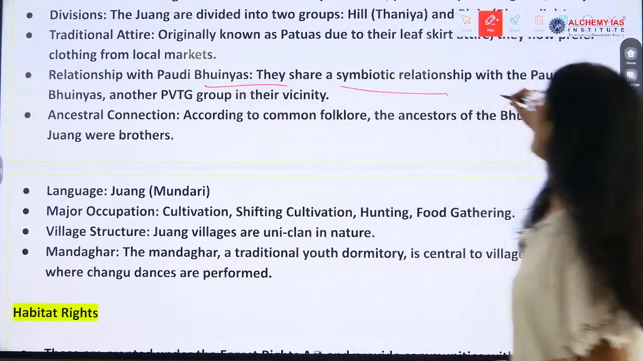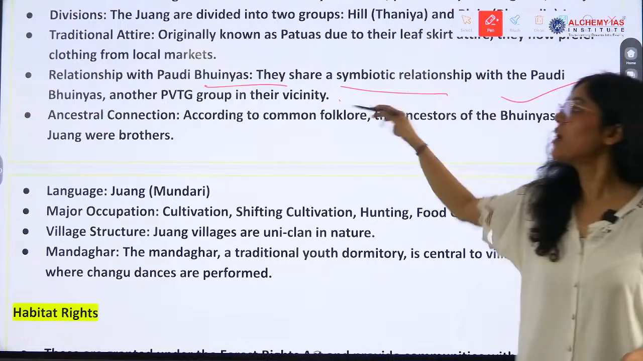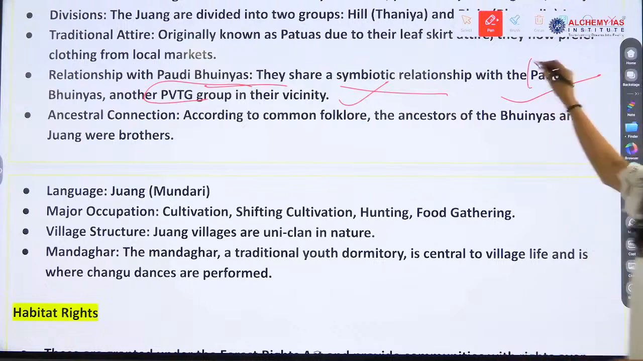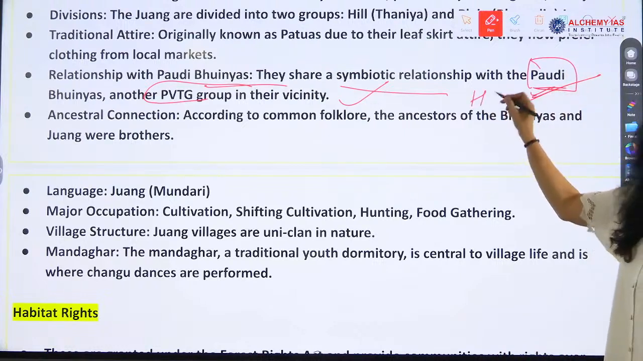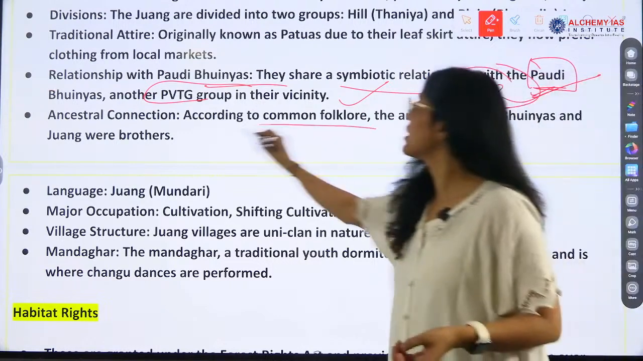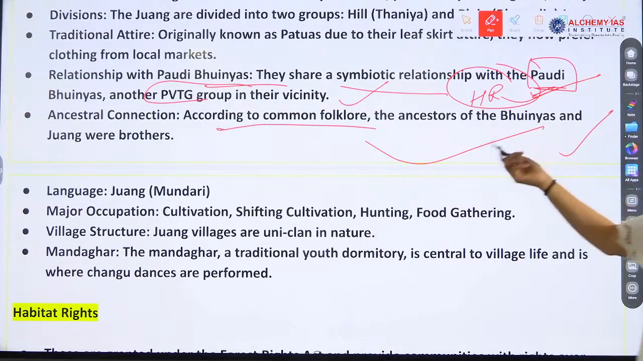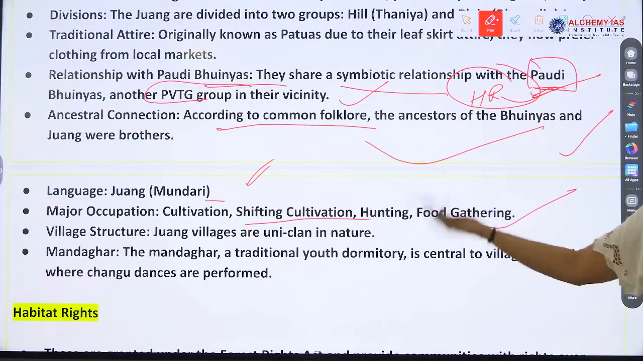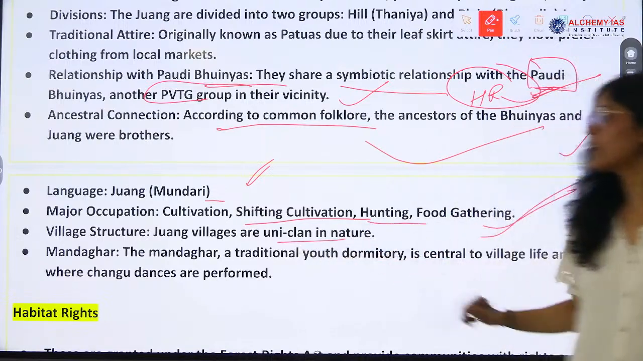They share a symbiotic relationship with the Paudi Bhuyans, another PVTG group, and the Paudi Bhuyans were the first people to get habitat rights. This is also important. The Paudi Bhuyans were the first PVTG to get habitat rights, and now the Juang tribe is the 5th PVTG to get habitat rights. Remember this point. Ancestral connection, common folklore: the ancestors of the Bhuyans and Juangs were brothers. Language: Juang. Major occupation: cultivation, shifting cultivation, food gathering and hunting.